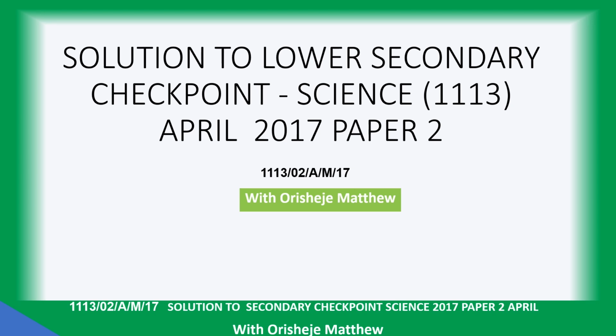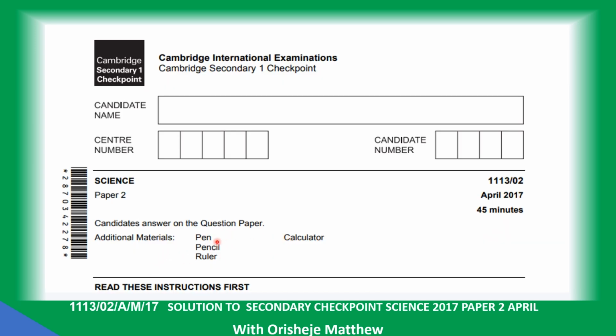Yeah, welcome to the solution to lower secondary checkpoint science. The material you need: pen, pencil, ruler, and calculator.